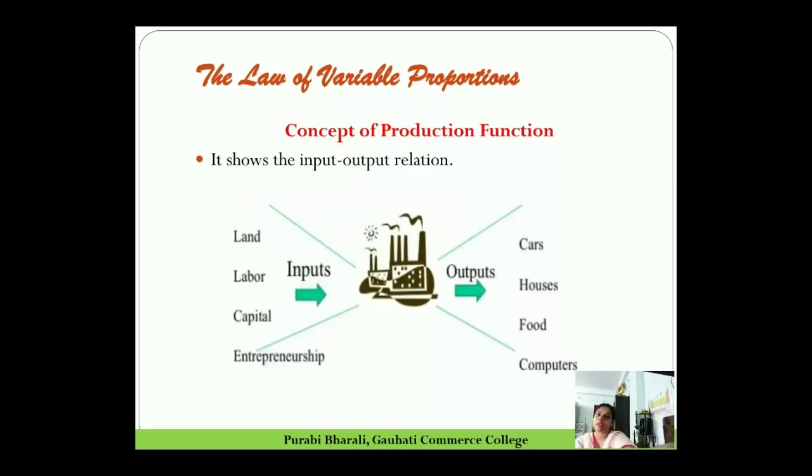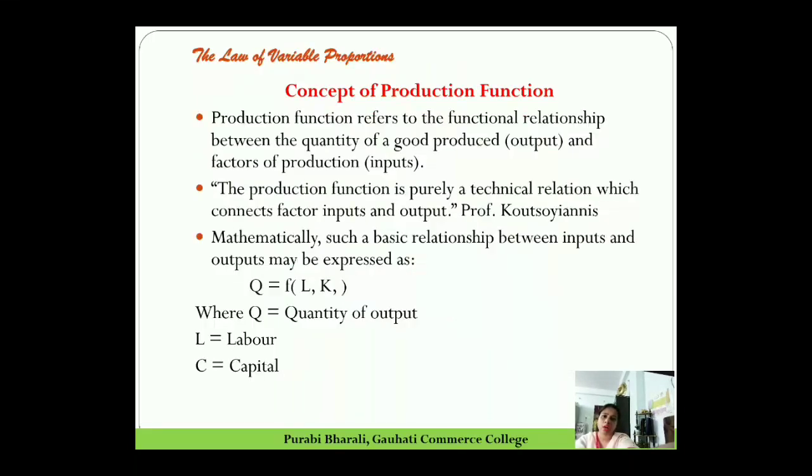Let's take a quick recap of the concepts that we discussed in the last class, the last video. Production function, as we discussed, is the technical relation between input and output, when we convert all inputs like land, labor, capital, entrepreneurs, organization into outputs. That particular process or system is called production function. Mathematically, if we consider labor and capital as the two factors, then we can express the production function as Q is a function of labor and capital.